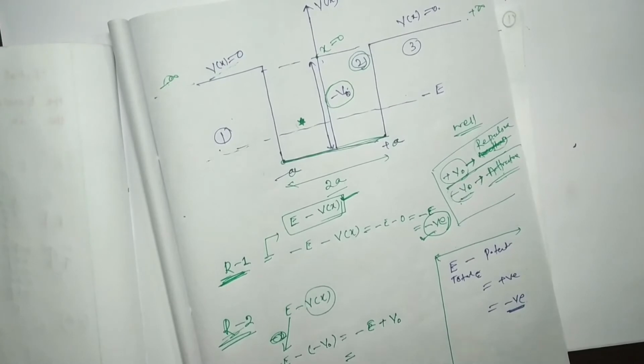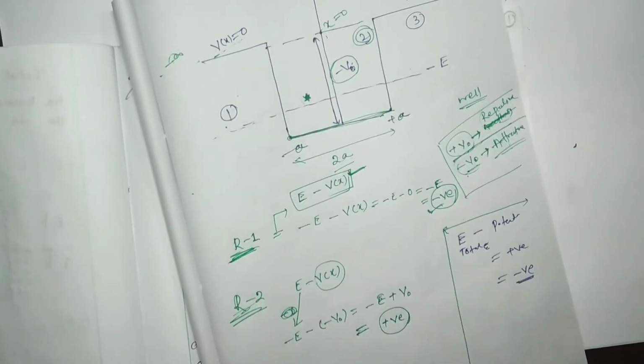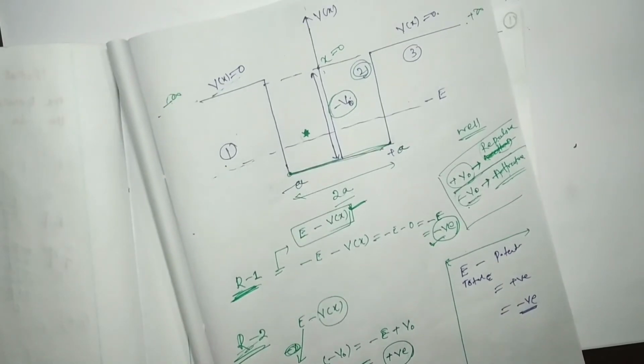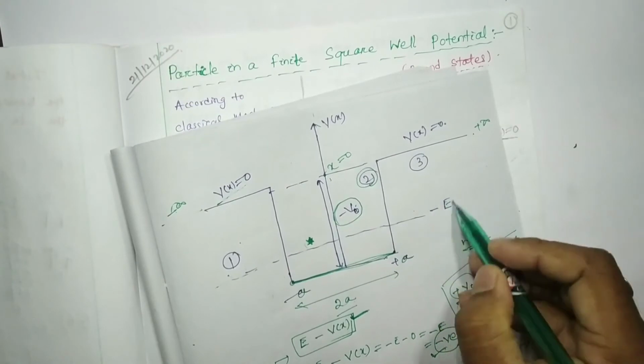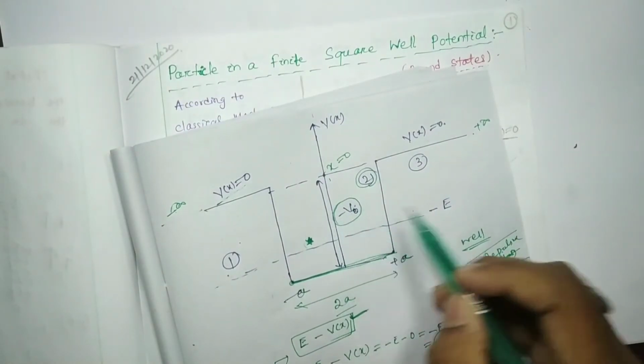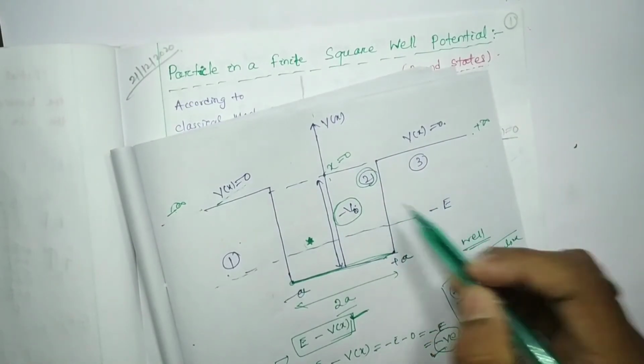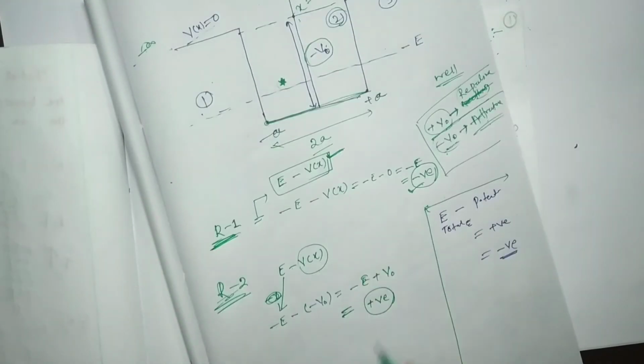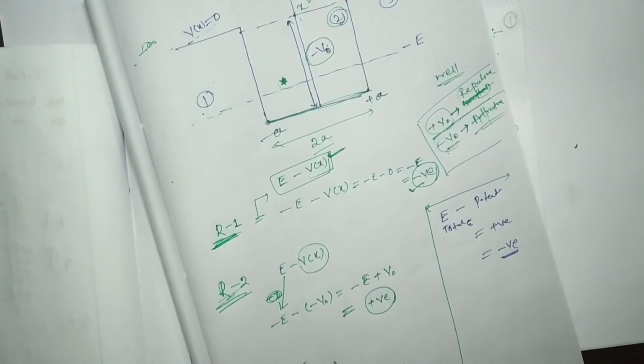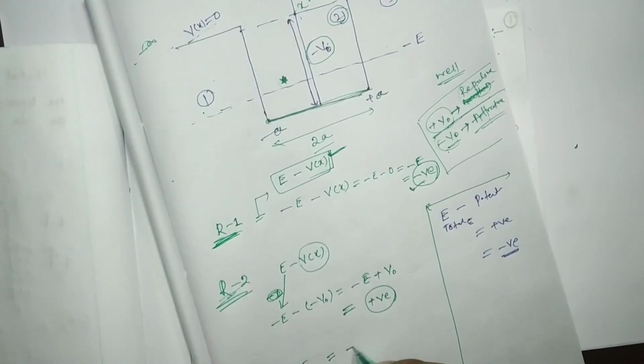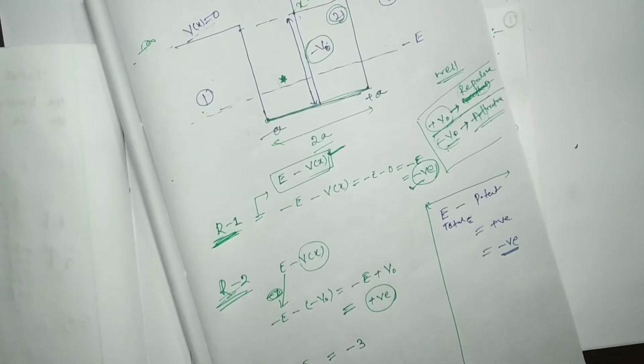So we can find it will be positive. How is it? You see, this energy value and the potential value we consider as negative. So minus E, just consider negative, suppose minus 3. Minus V0 means minus 5.